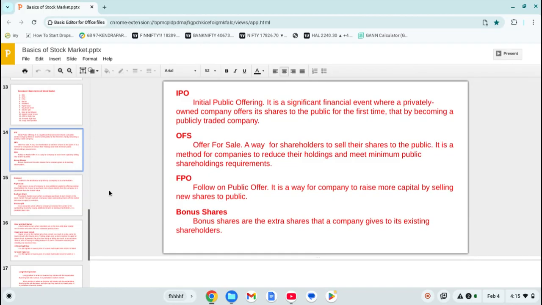It takes money from angel investors or venture capitalists, who may be a person or an institutional body. But when the company starts to expand its business area, it requires more money. So it comes to the stock market, and offers its shares to the public for the first time.